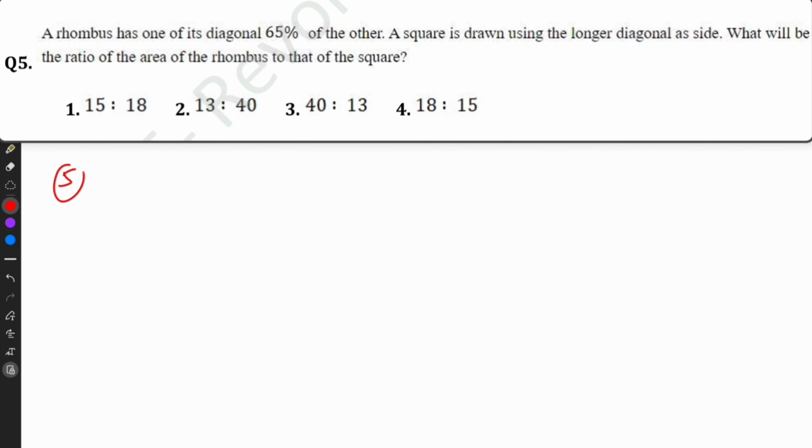Question number 5. A rhombus has one of its diagonals 65% of the other. A square is drawn using the longer diagonal as a side. What will be the ratio of the area of the rhombus to that of the square? So the rhombus diagonals.